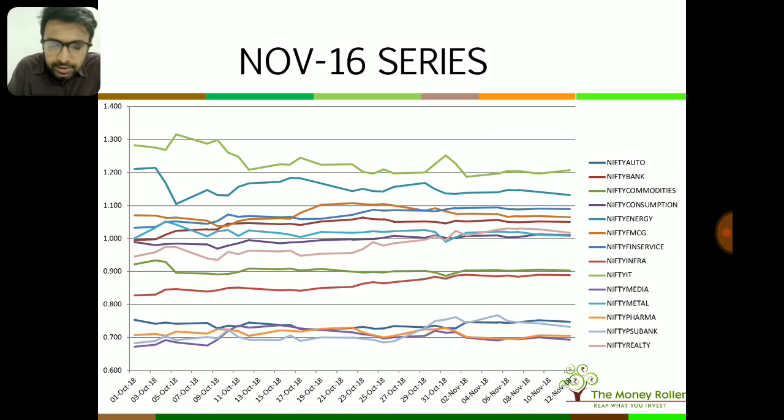You can clearly see that pharma, if you were to take the perspective from 2016, is the second worst performing sector, and media has been the worst performing sector. You can see clearly from this chart. Then you have PSU Bank, which is the third line from the bottom, the third worst performing sector, and auto, which is the fourth line from the bottom, the fourth worst performing sector.